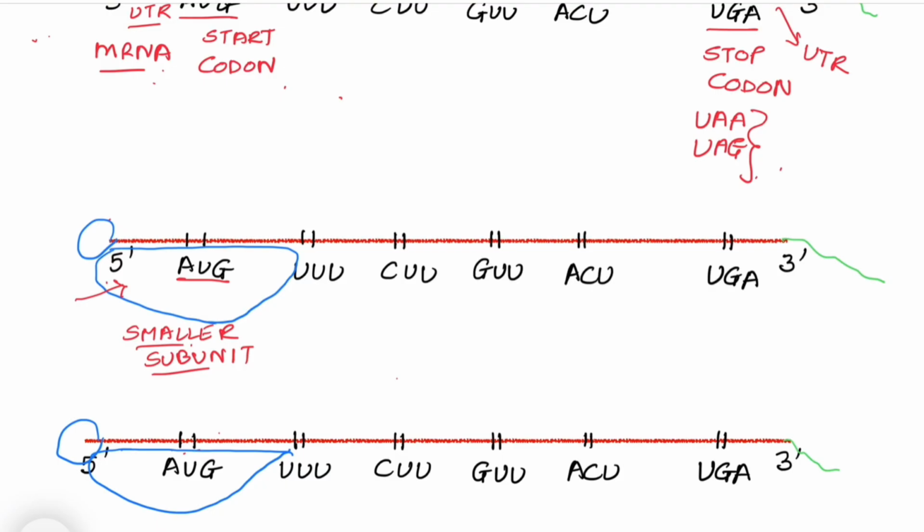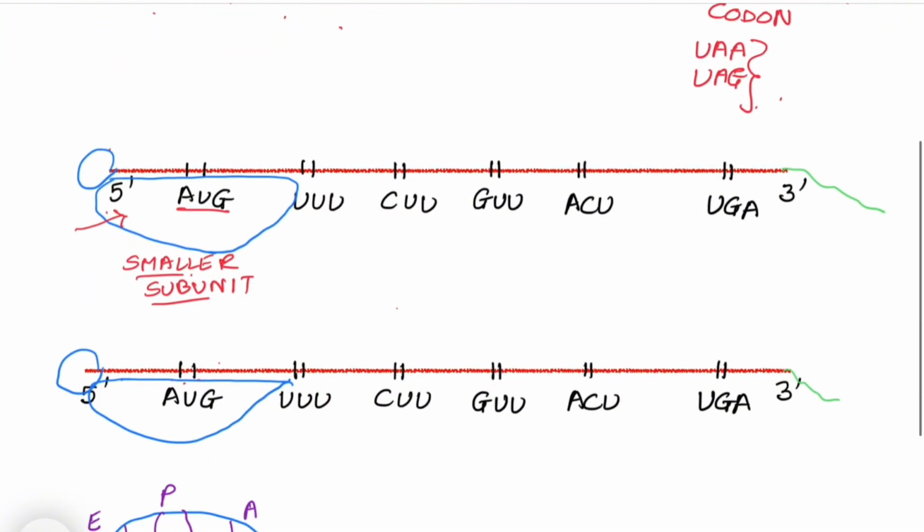After that, as soon as the smaller subunit attaches itself, the tRNA molecule which has an activated amino acid, this is a charged tRNA molecule, understands that it has to come and attach here. For tRNA molecule, we know that there is an anticodon loop. Anticodon loop has those bases which are complementary to this start codon if we are talking about starting off the polypeptide chain.